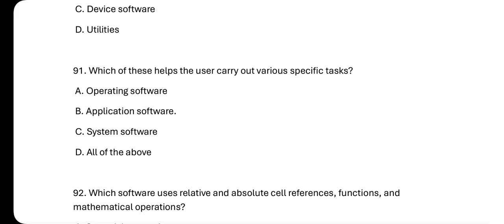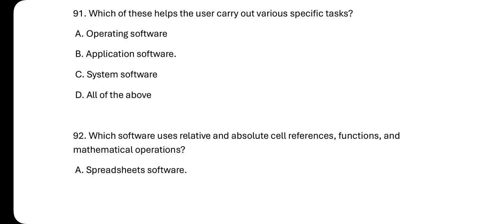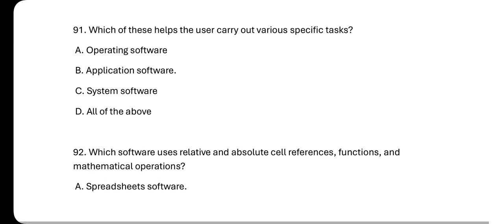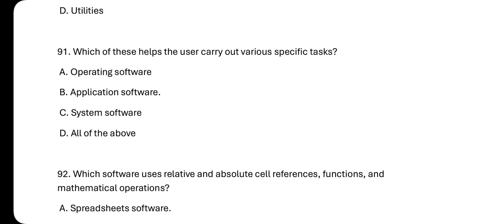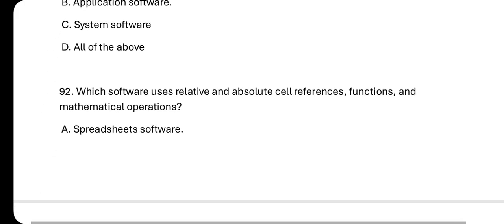Which of these helps the user to carry out video specific tasks? So we have operating software, application software, and then D, all of the above. So the answer is application software. That's B.